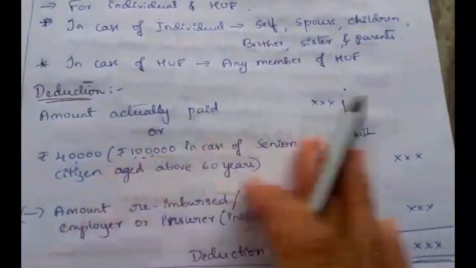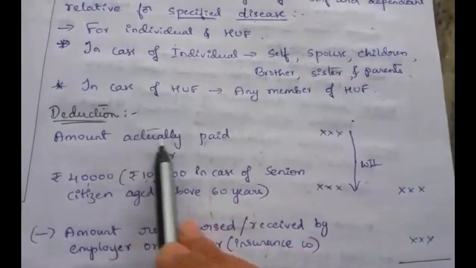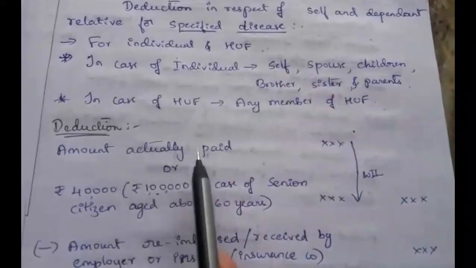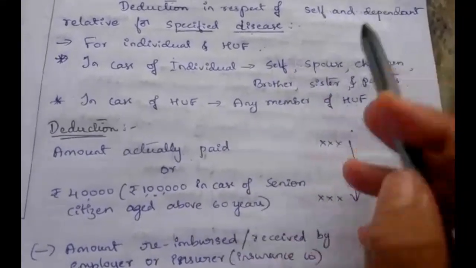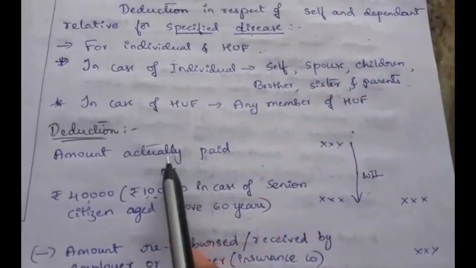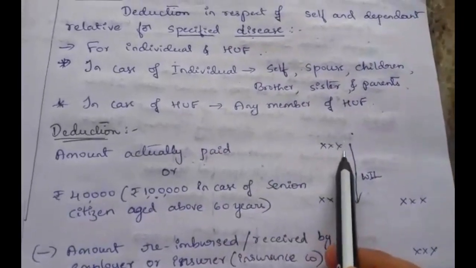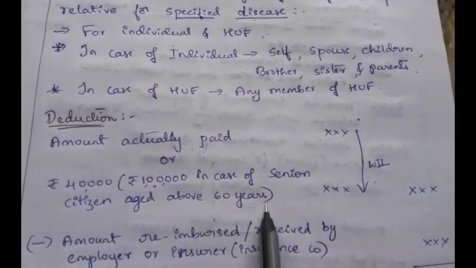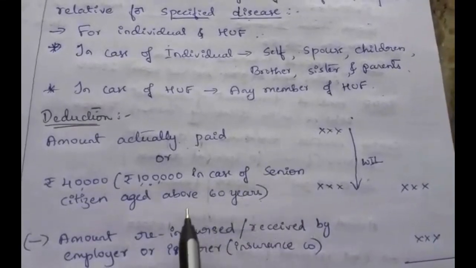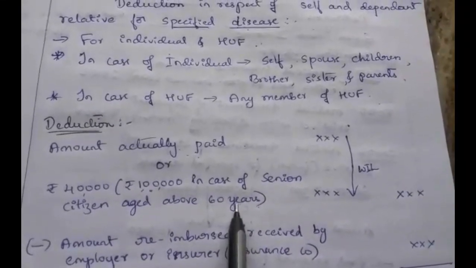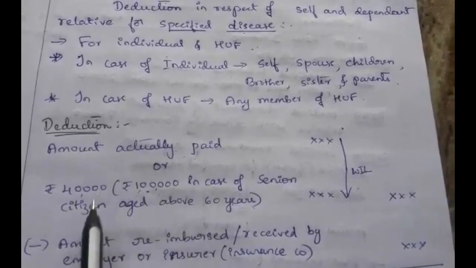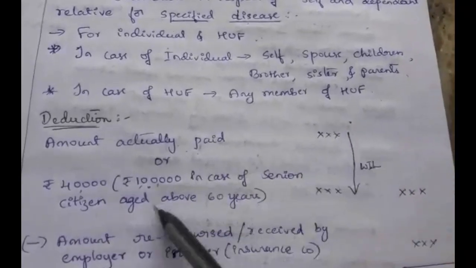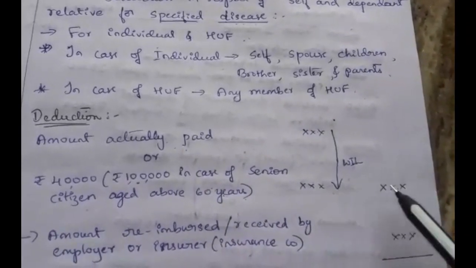Clear? So the condition for this deduction: in the question they will give one amount. Actually what amount is incurred for this disease, any expenditure incurred to cure this disease, amount actually paid, or 40,000, or 1 lakh in case of a senior citizen aged above 60 years. If it is aged less than 60 years, then we have to take 40,000. Clear? So amount actually incurred or 40,000 or 1 lakh, whichever is less we have to take.